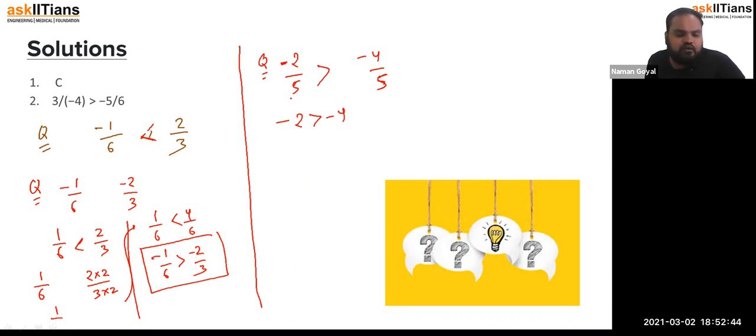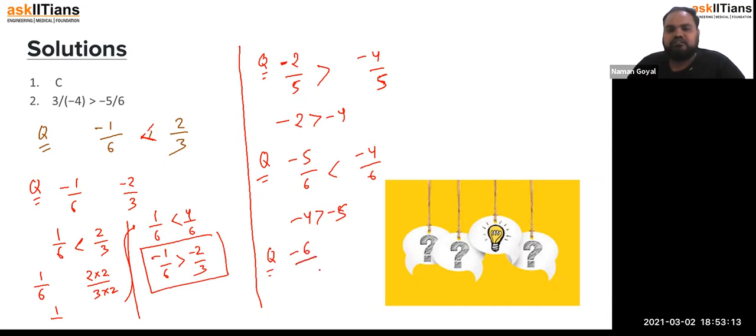Got it? Have you got my point? Okay. Next question is minus 5 upon 6 and minus 4 upon 6. We have to compare this. Now again, the denominator is same for both the numbers. So, and we know that minus 4 is greater than minus 5, right? So this number is greater than this number. Next question.